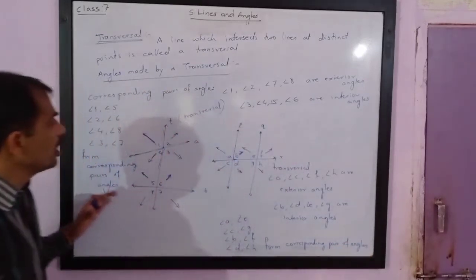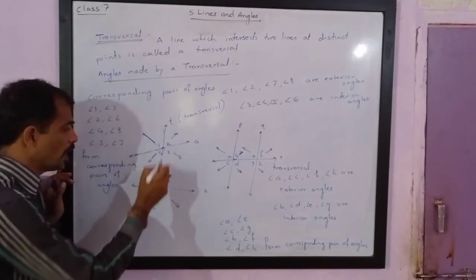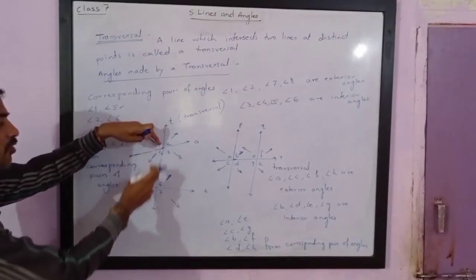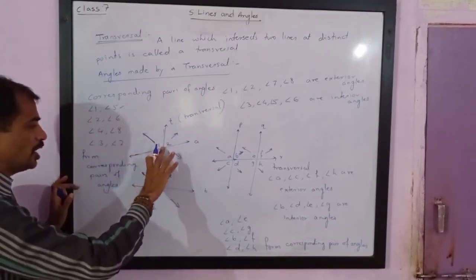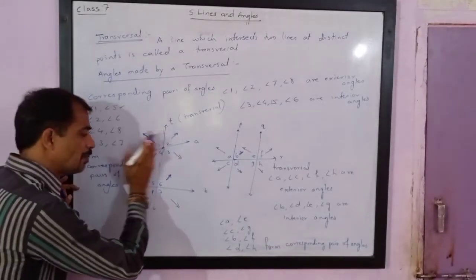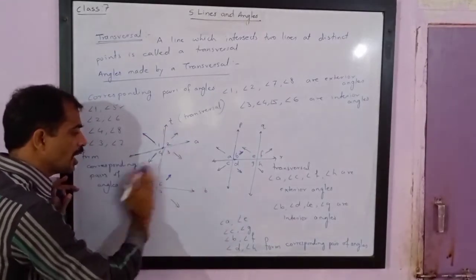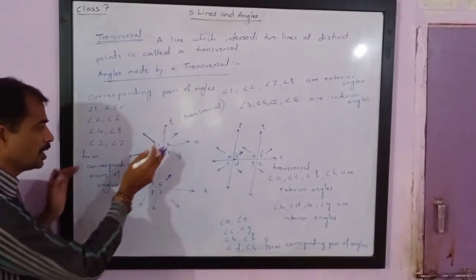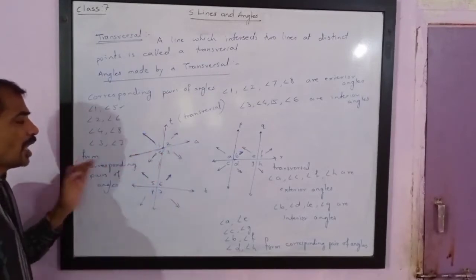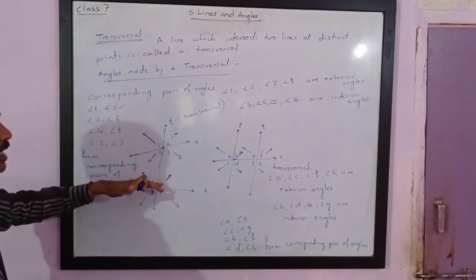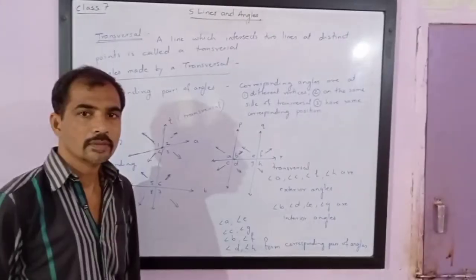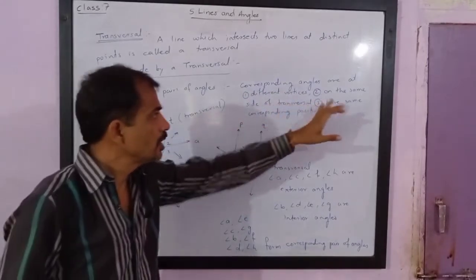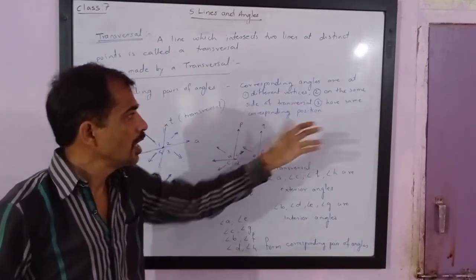Please note, corresponding pairs are always like 1, 5. We can understand 1, 5. They are at different vertices, at different points. Then they are on the same side of the transversal, and they have the same corresponding position. Corresponding position means they are to the same side, the same direction of the lines. The corresponding angles are at different vertices.